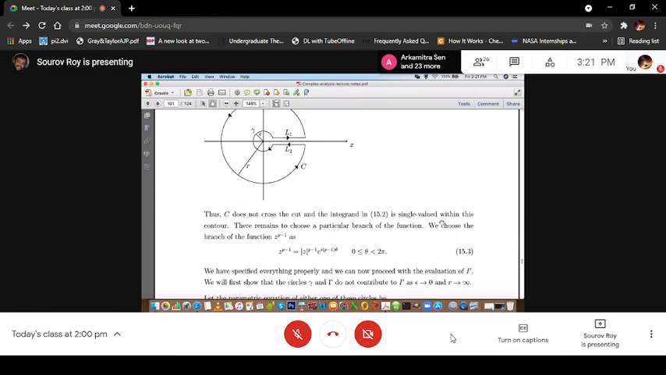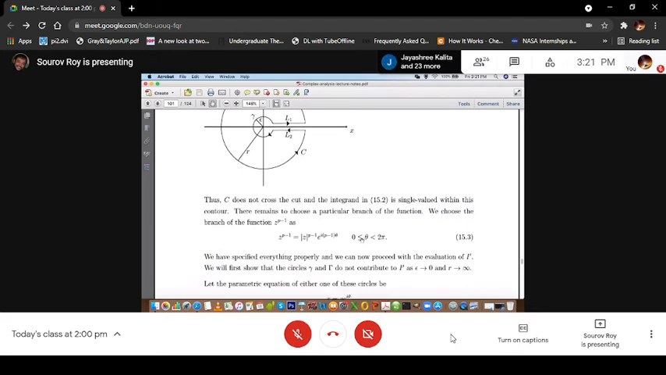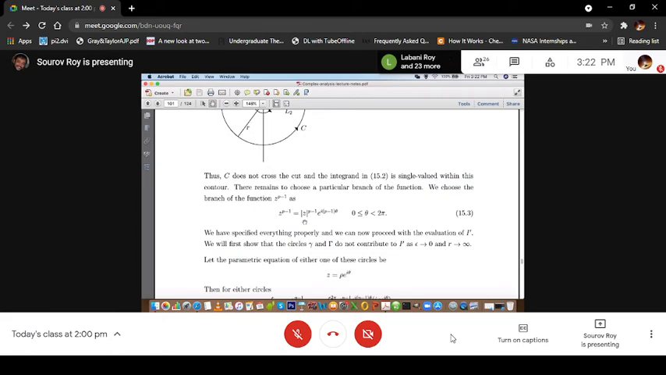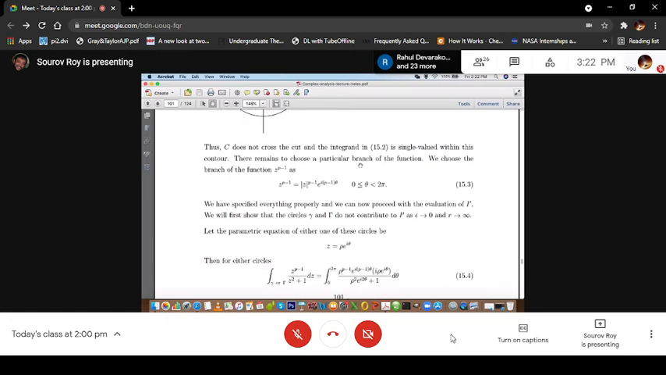So there remains to choose a particular branch of the function, and as I have mentioned, we choose the branch of the function z to the power p minus 1, which is mod z to the power p minus 1 e to the power i p minus 1 theta, and we have chosen theta between 0 and 2 pi. Theta between 0 and 2 pi means we have taken the non-negative real axis as the branch cut. So we have specified everything properly, and we can now proceed with the evaluation of this integral.